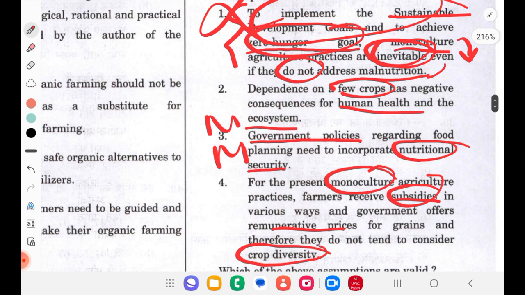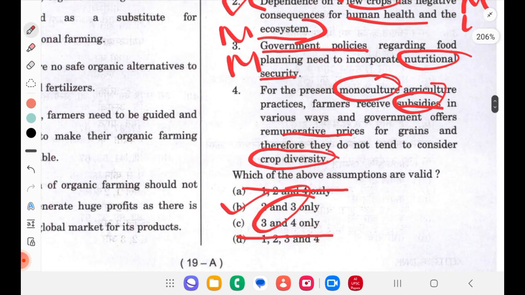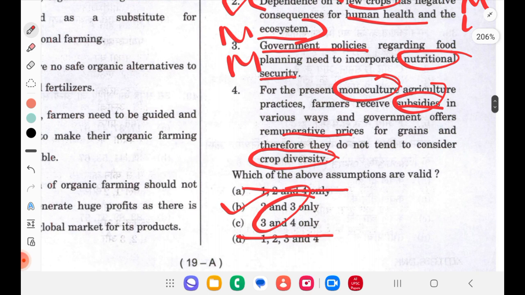So if you read the second one, dependence on few crops has negative consequences on human health and ecosystem. This is what they were saying: malnutrition, and land and water getting polluted. Option 2 is correct. So you need not read about option 4 also, but let us still see option 4. Monoculture agriculture and they're talking about subsidies, remunerative prices. This they didn't discuss in the passage. So we'll go with option B and that's all for today.